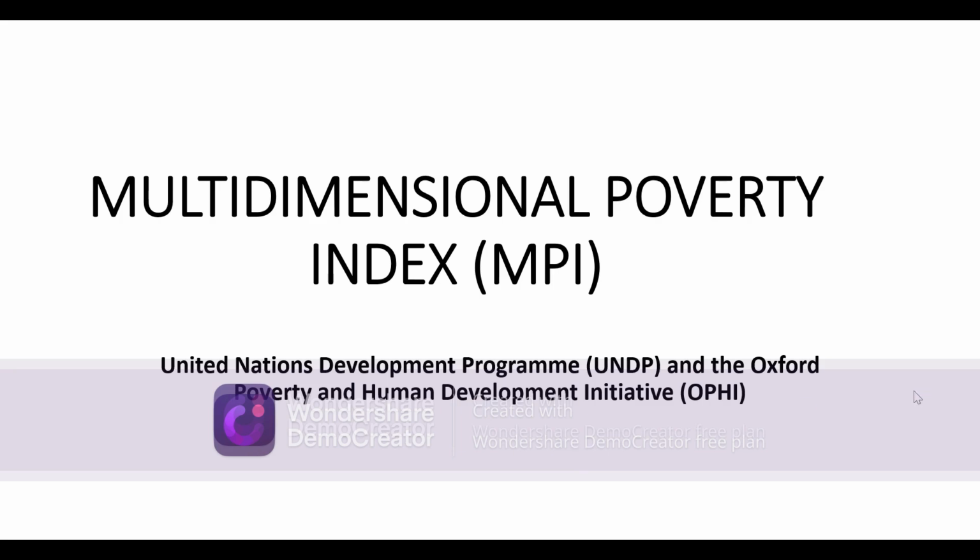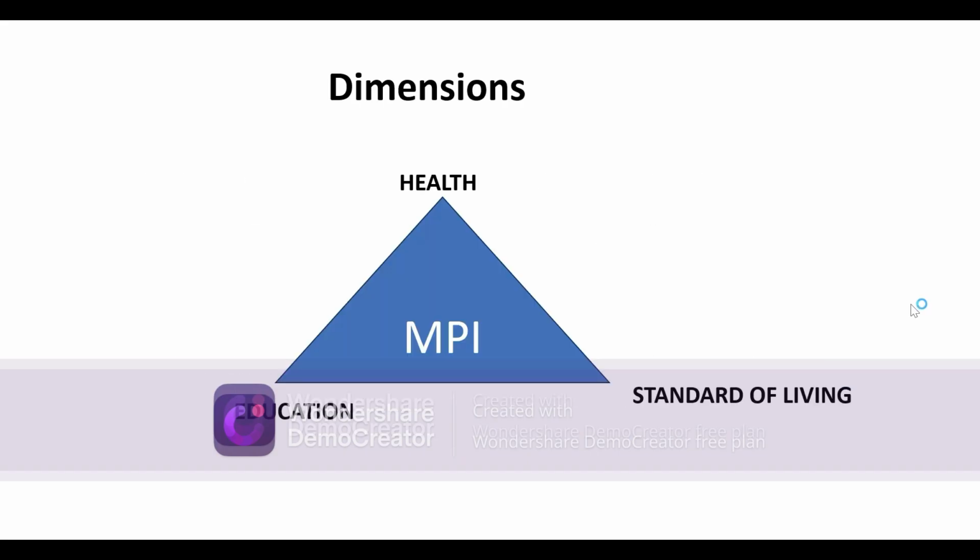Hello everyone. In this video we will discuss the Multidimensional Poverty Index, and this MPI is published by the United Nations Development Programme and the Oxford Poverty and Human Development Initiative. The Multidimensional Poverty Index has three dimensions. These are health, education and standard of living. Just like in the Human Development Index, we have health, education and standard of living. Similarly, in this MPI index, we have health, education and standard of living.